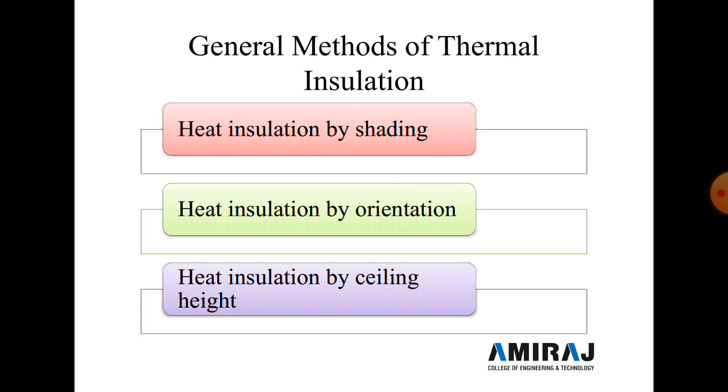Now third is heat insulation by ceiling height. It can be done up to a certain extent by providing adequate ceiling height of about 1 to 1.3 meter above the occupant, because the effect of the vertical gradient and heat radiation intensity is not more than 1 to 1.3 meter above the occupant. Means here 1 to 1.3 meter extension is required in the ceiling height as heat insulation.